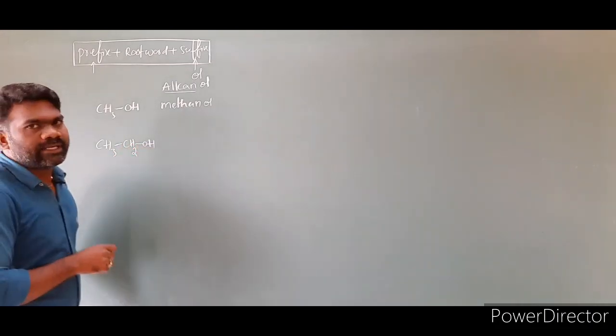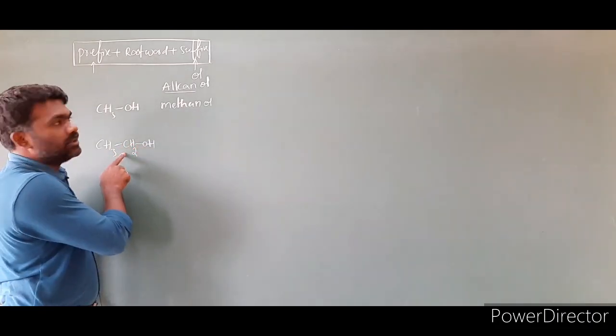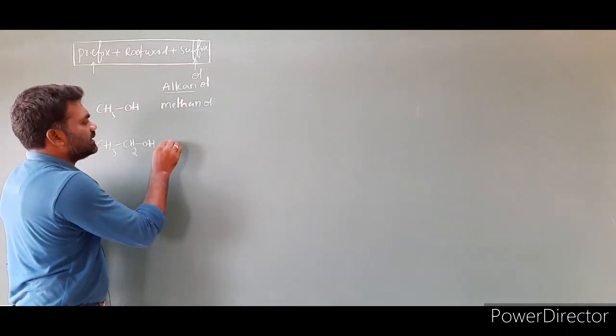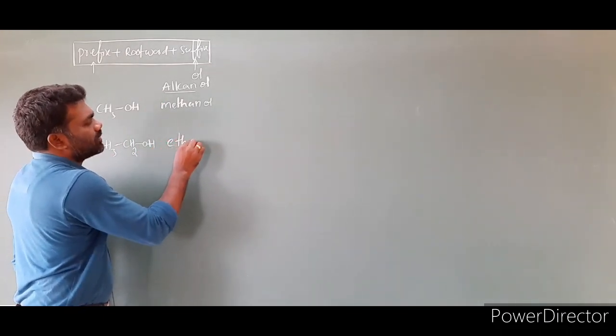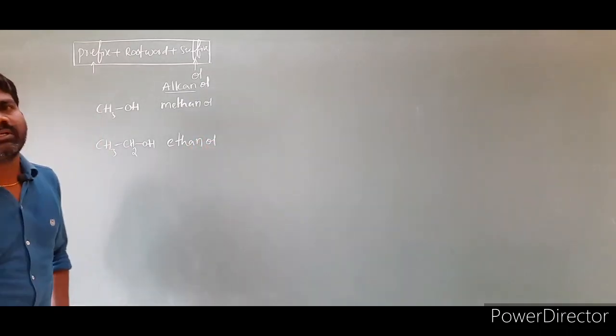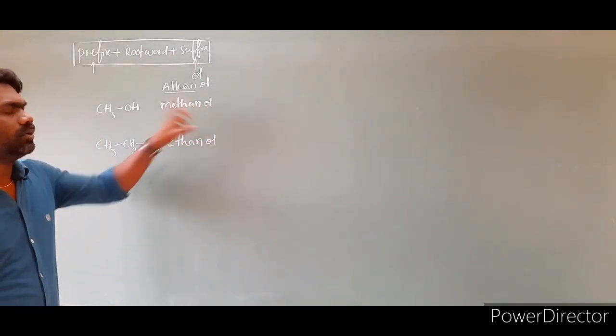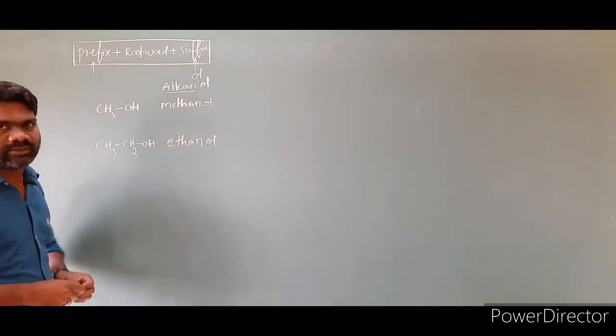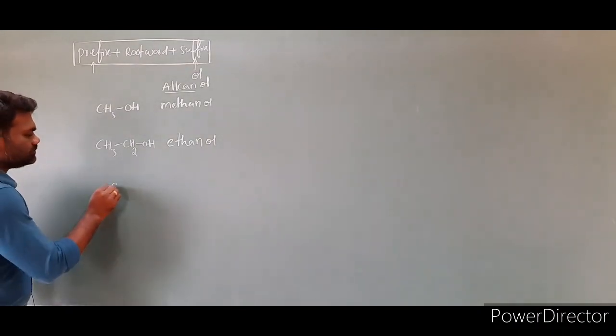I am taking another example. CH3CH2OH. If you look at this molecule, number of carbons is 2. Then the alkane name is ethane, so ethanol. So simply we have to call as ethanol. Here suffix is ol. In this case prefixes were not there. Now I am taking another example.